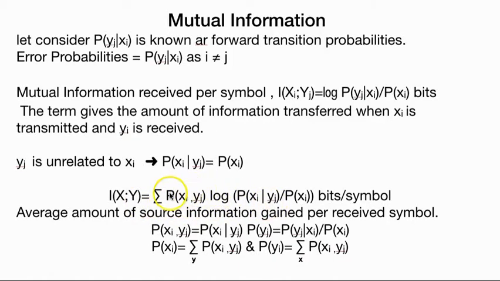An additional joint probability is multiplied in the whole formula. This is the average amount of source information gained per received symbol. You can break the joint probabilities in this formula. Okay, so moving forward,